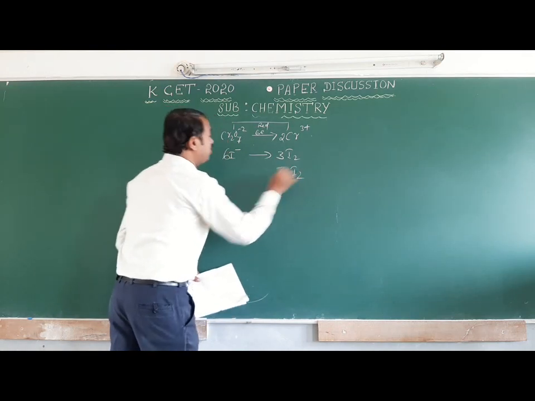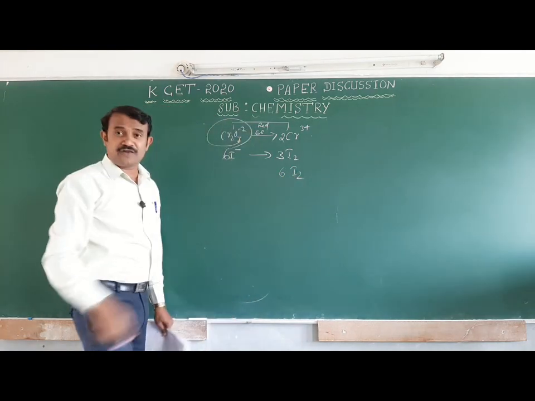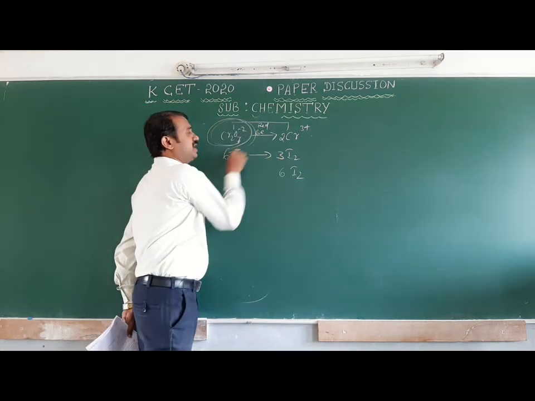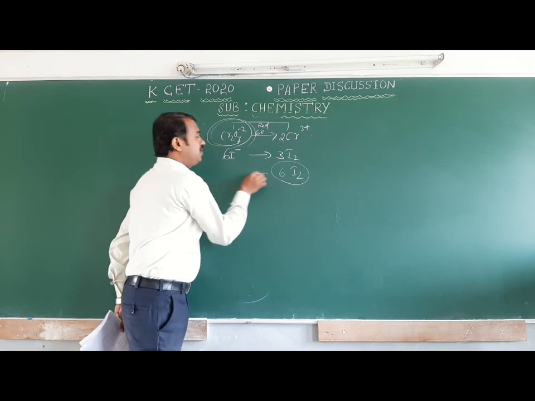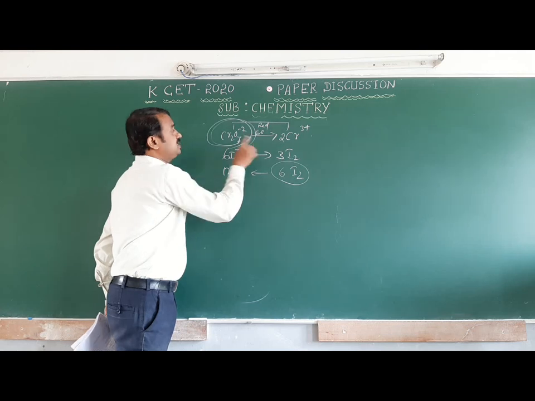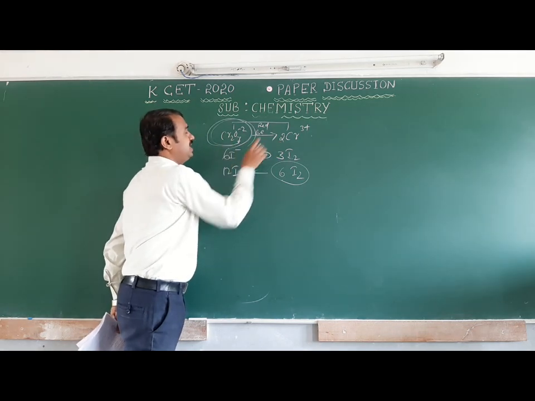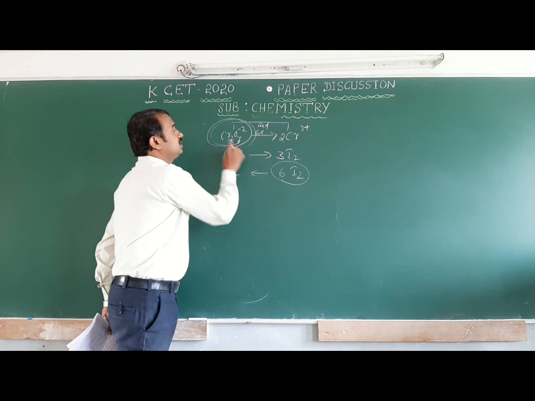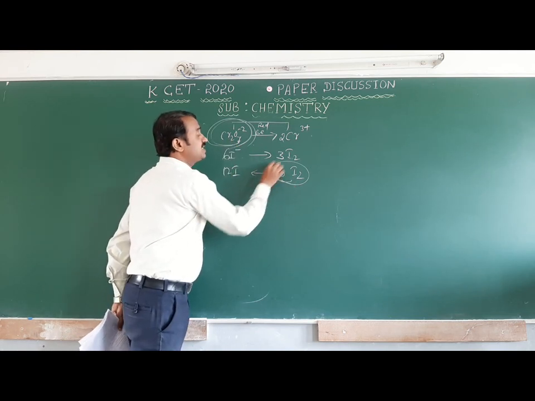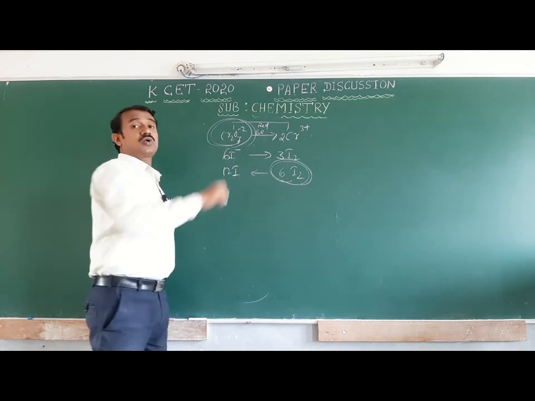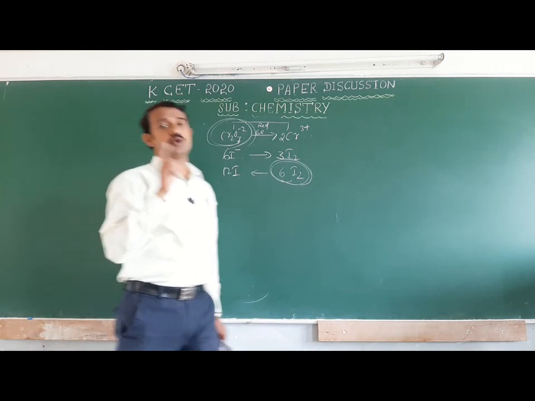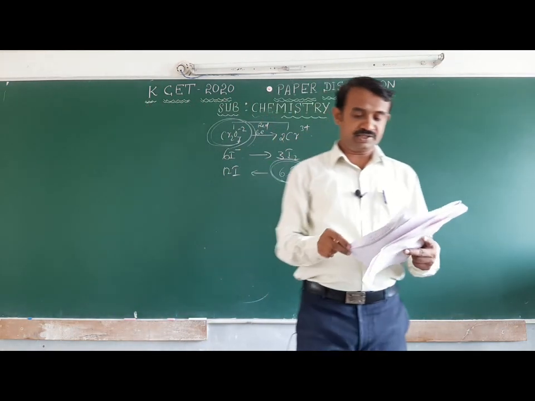For 6 moles of iodine, how many moles of dichromate do we take? 3 moles of iodine means 1 mole of dichromate is required, but for 6 moles of iodine, 12 iodide is required. 12 iodide means 2 dichromate react with 12 iodide, so the potassium dichromate required for 6 moles of iodine is 2 moles. That is one of the important factors.